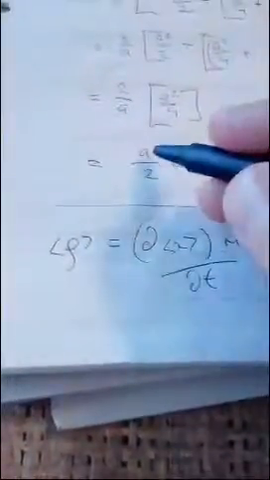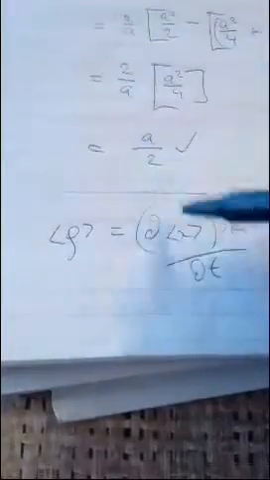Okay, now for momentum, momentum's easy. This is the last thing. The expectation of momentum equals the derivative of the expectation of x, multiplied by mass, with respect to time. Now, we want the derivative of a over 2. Well, the derivative of a constant is 0, so it's going to equal 0 by m, which equals 0. And we're done. We solved that problem in 17 minutes. I'm happy with that.